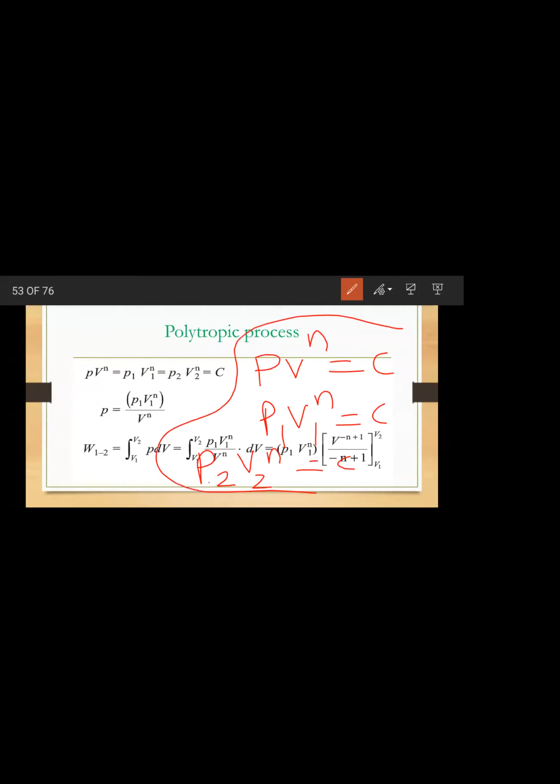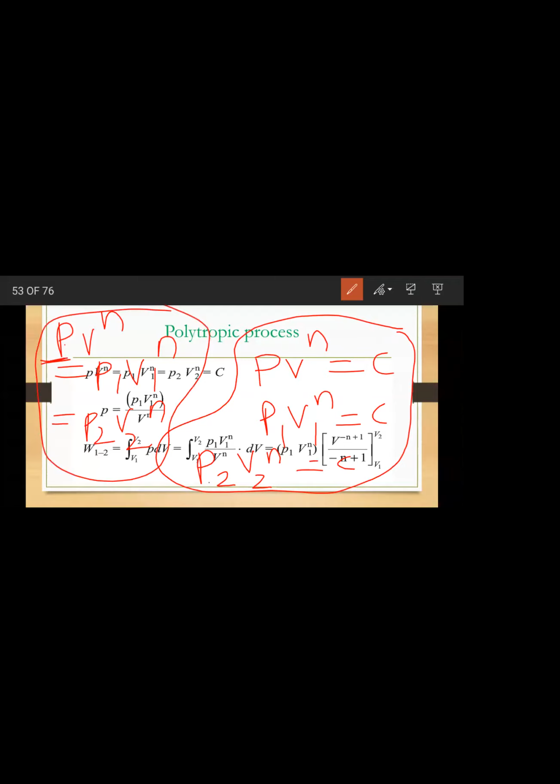Next, I want to equate all these three terms. Equalize means PV power n is equal to P1 V1 power n is equal to P2 V2 power n. Correct? Now you just take the value of P from this equation.